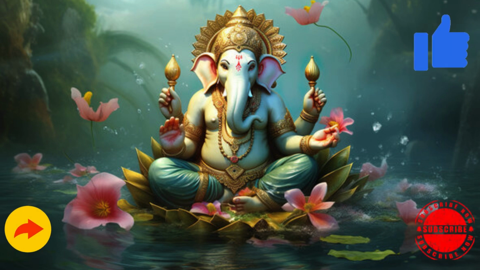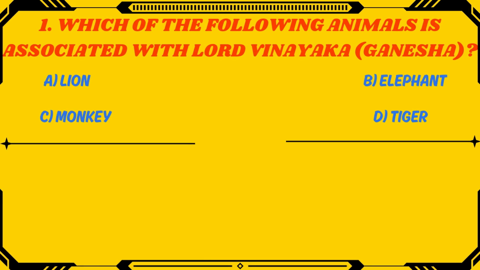Today in this video, we will discuss few questions and answers about Lord Ganesha. First question is, which of the following animal associated with Lord Ganesha? Option A, lion. Option B, elephant. Option C, monkey. Option D, tiger. Guess the answer.